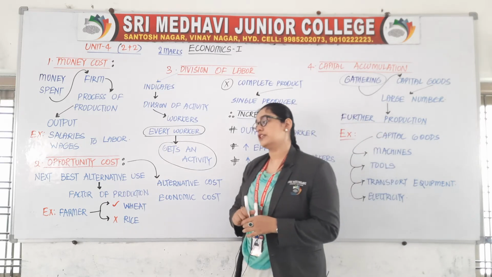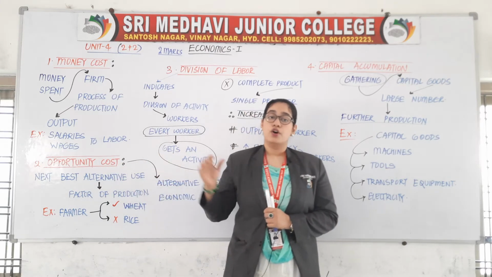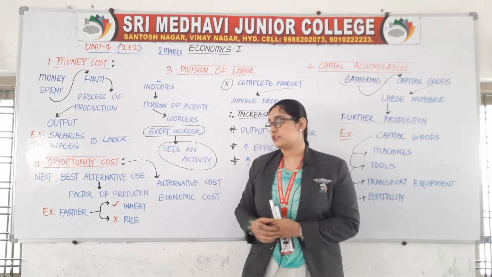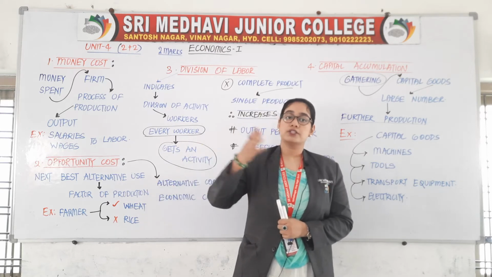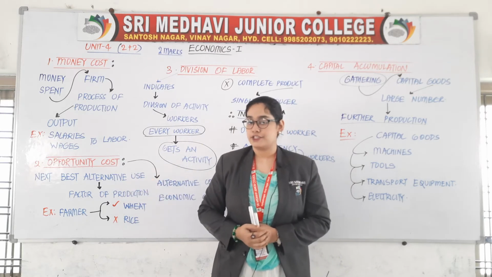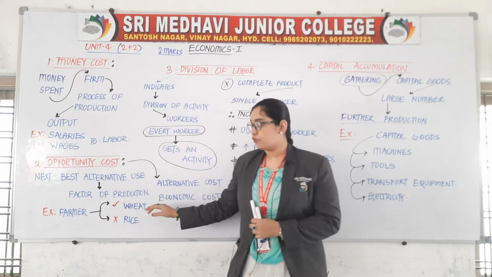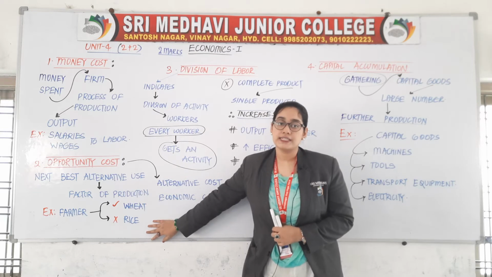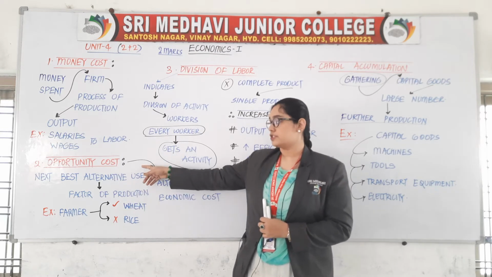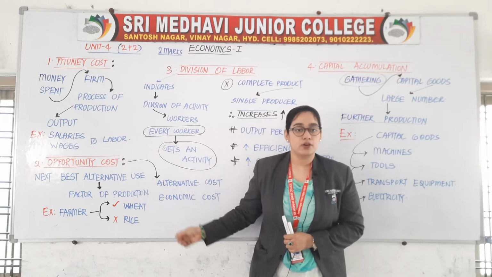So what is opportunity cost? It is the next best alternative use of a factor of production. And what are factors of production? I said you just now: land, labor, capital and organization. For example, if a farmer decides to grow wheat instead of rice, then the opportunity cost is also called as alternative cost and economic cost.